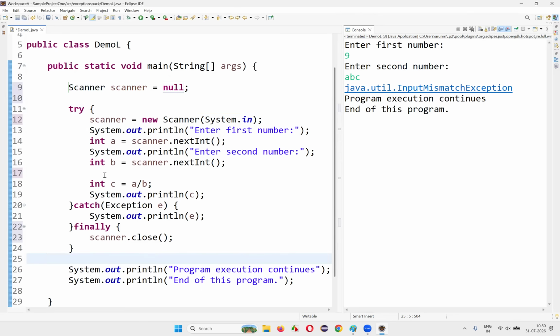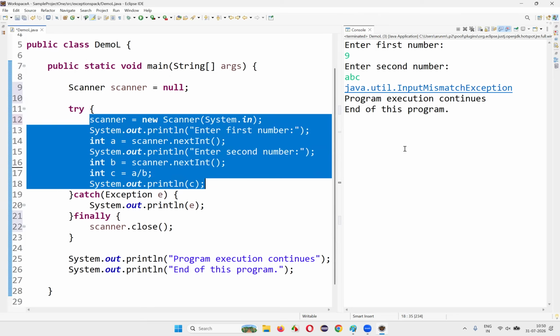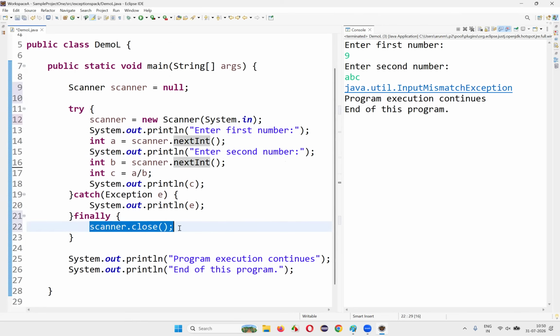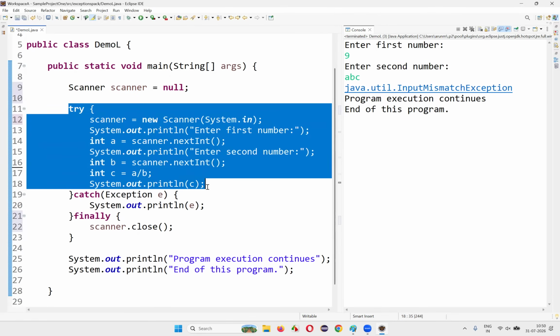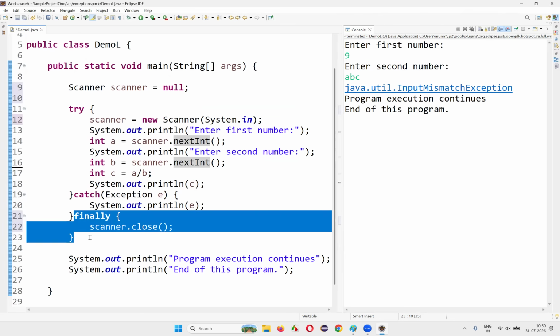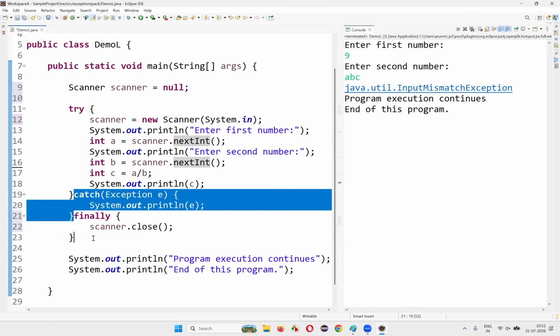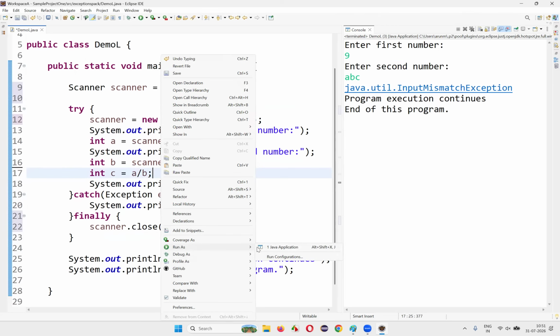Now this is the situation, guys. What will be happening here? In all these three cases, the scanner object will get closed because the finally block is such a kind of block in Java which will run no matter what, whether the exception comes here or not. Whether in the try block code the exception comes or not, at the end, the finally block will get executed. Catch block may get skipped, but finally block will compulsorily run, guys. So run this code.